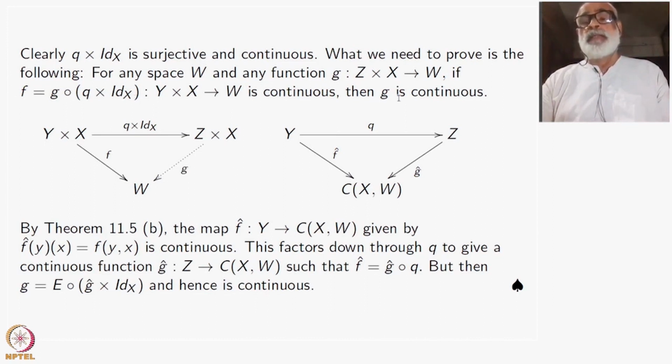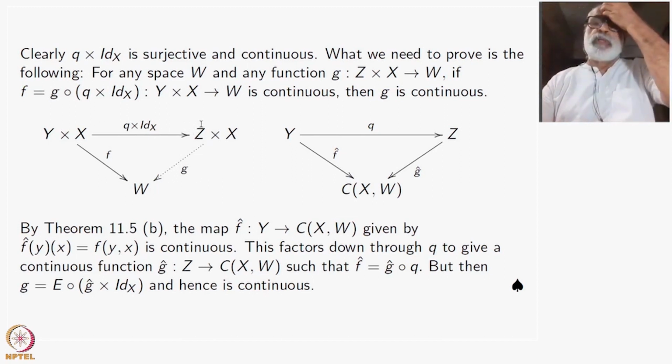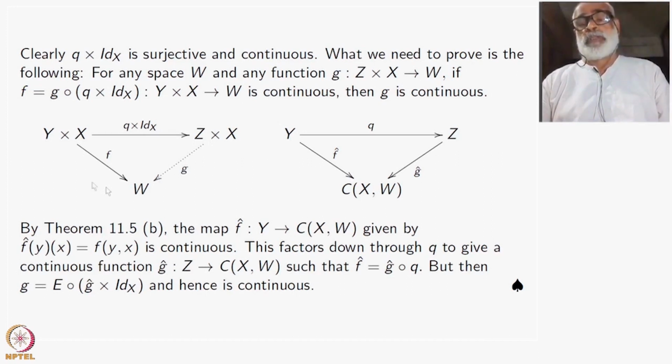Then G is continuous. This is what we have to do. The diagram is given: Y cross X to Z cross X, Q cross identity. We want to prove this is a quotient map. So take any W and any G here. This G will be continuous if you assume G composite Q cross identity is continuous. That is what we have to do.